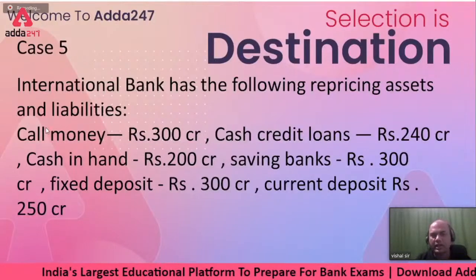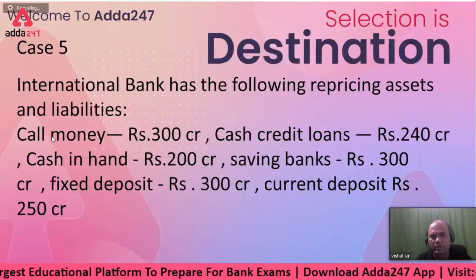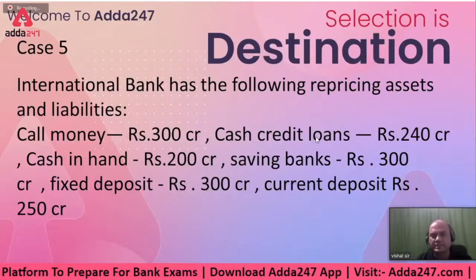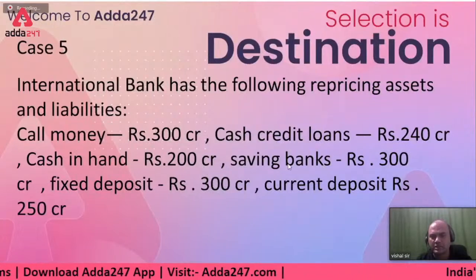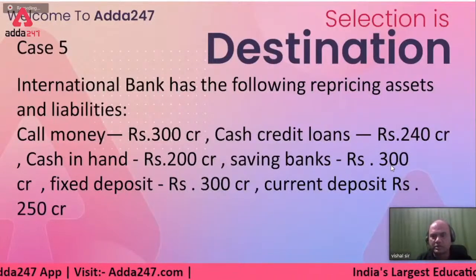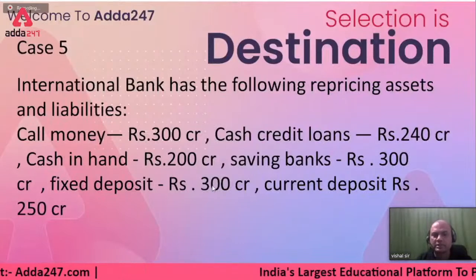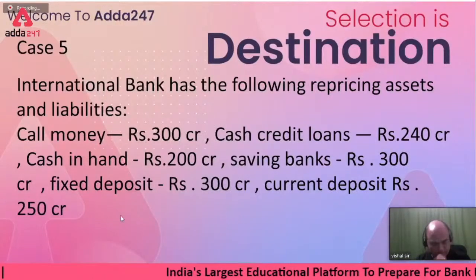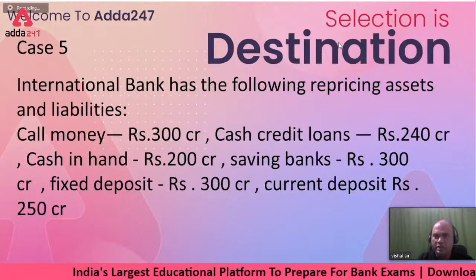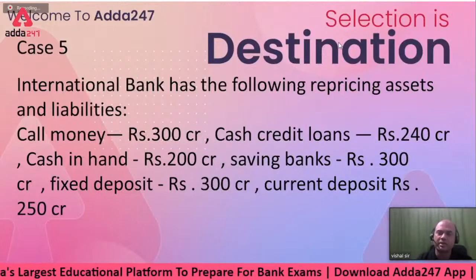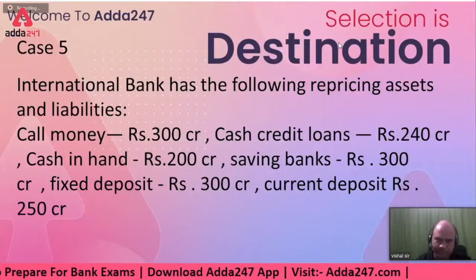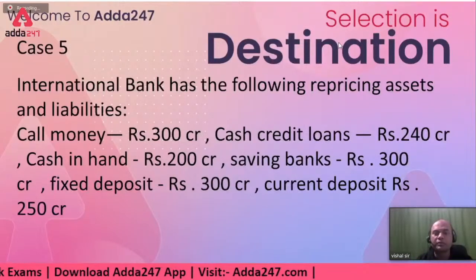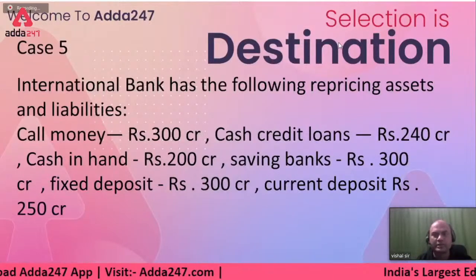See this. What are the items over here? Call money, 300 crores. Cash credit loans, 240 crores. Cash in hand, 200 crores. Savings banks, 300 crores. Fixed deposit, 300 crores. And current deposits, 250 crores. So these are the assets and liabilities of that bank. We don't know which is the asset and which is the liability, so we have to find out first which is which.